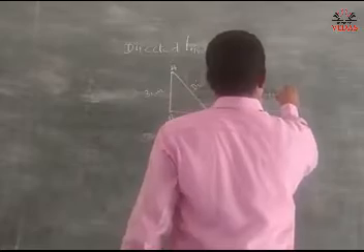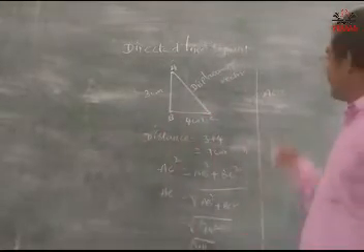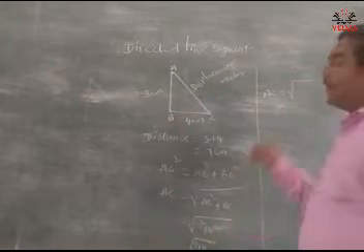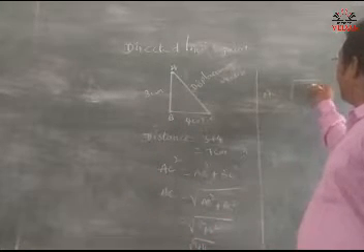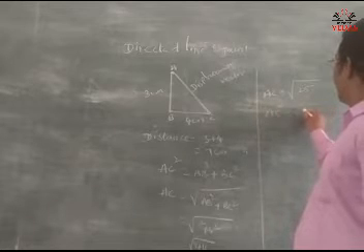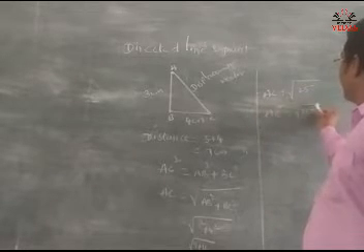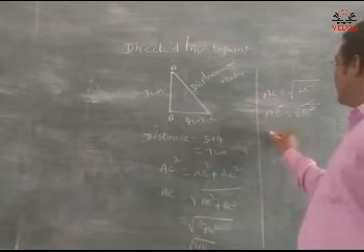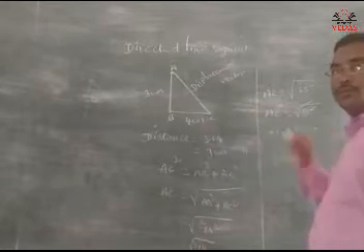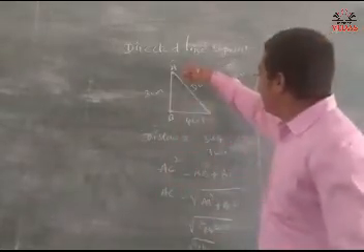So AC is equal to root of 5 square. Square and root cancel. Now AC is equal to 5 centimeter. So like this you derive the displacement vector.